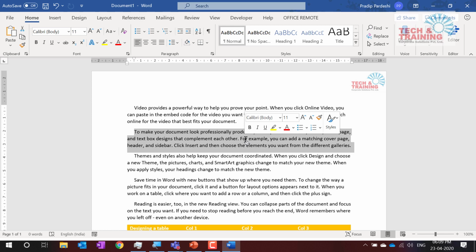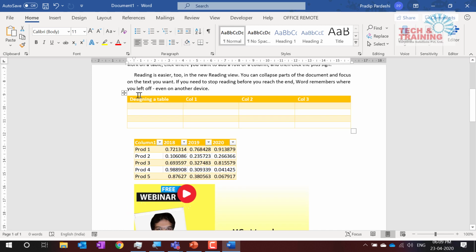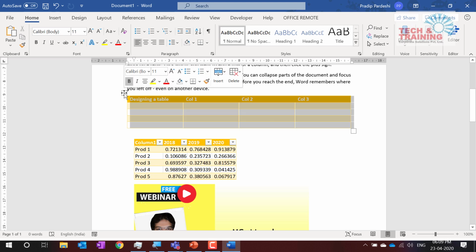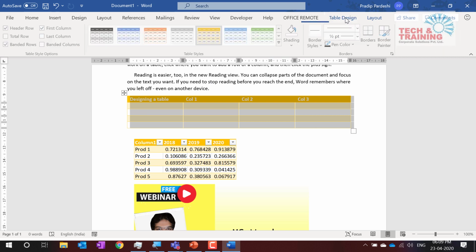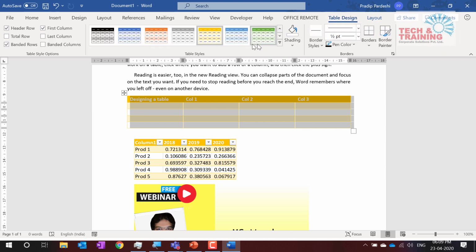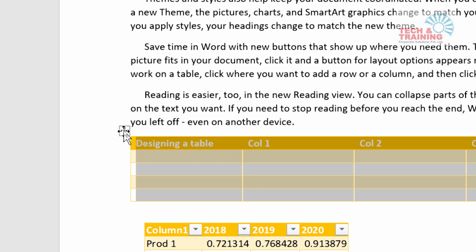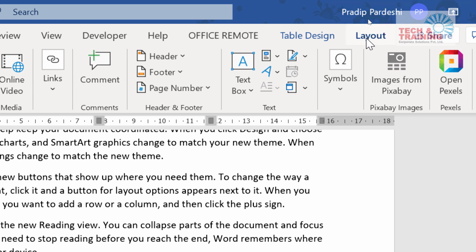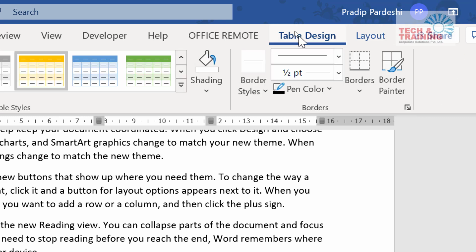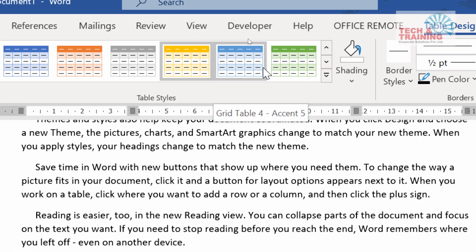Can you repeat about formatting table? Okay, formatting table, select the table. See here, when you go here, select the table, and the moment you select the table, the one way is you can go to table design and you can select any of these tables. Yeah. So what did I do? I first inserted the table using this, and then I selected. You can use this anchor button to select the entire table and go to table design and select any of these tables that you like.